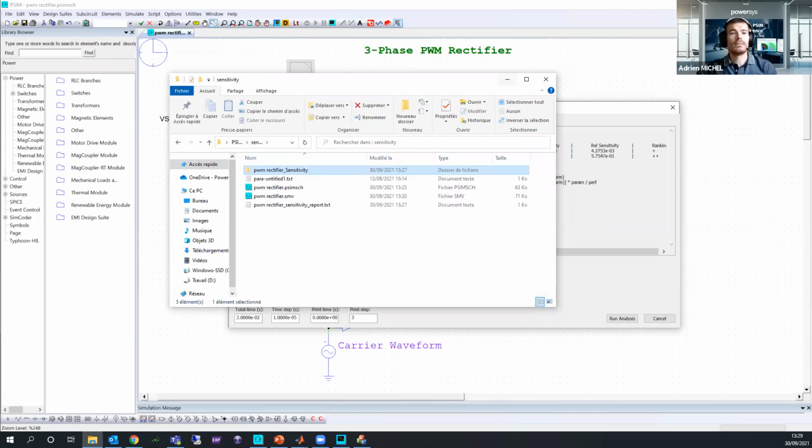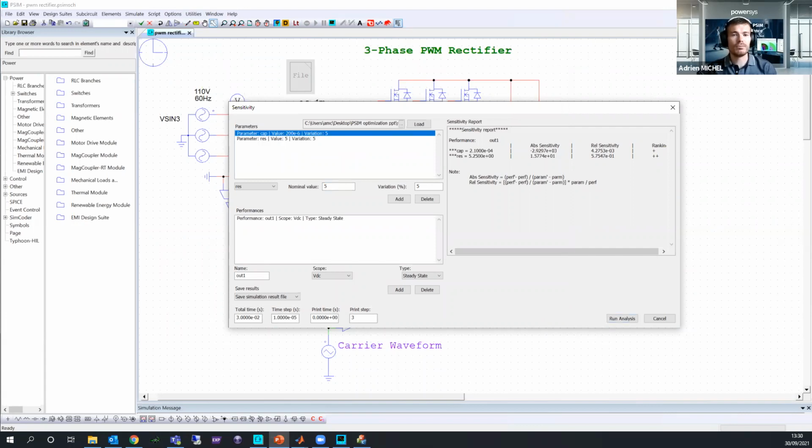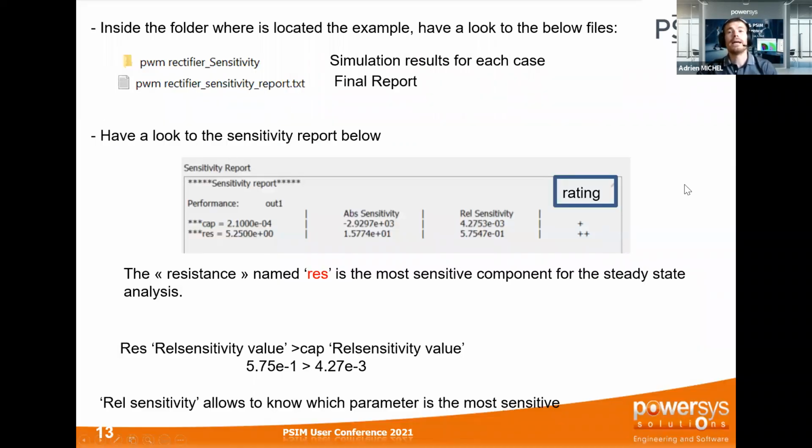Now if I go back directly into my slide, I will just make the summary here. Two reports have been created, two simulation files and reports. And here you can see basically the result of your sensitivity. Those results are set in the ranking column. It is ranking, not rating. As you can see, the resistance here has the Q++ notation. It means the resistance is the most sensitive for my output voltage at the steady state, basically.